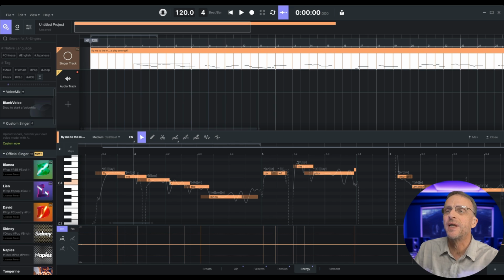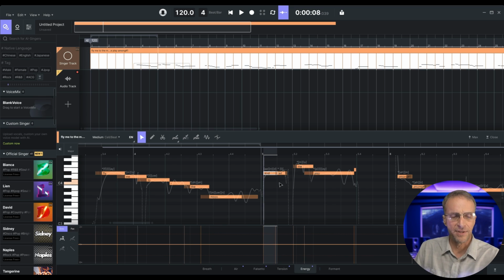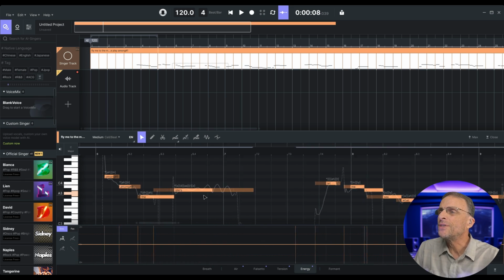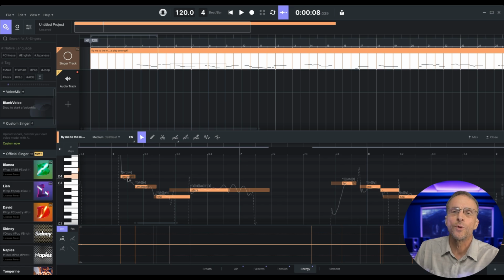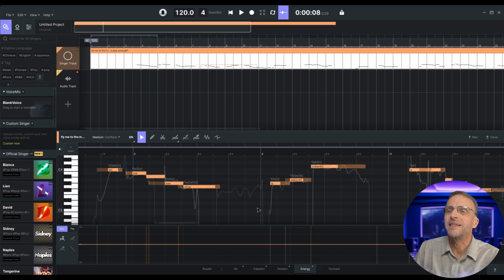Fly me to the moon. Let me play. So if there's a word that's wrong, we can just double click it, type it correctly, and that is something that we generally want to do with this type of thing. Among the stars. In this case, it's breaking the word among into the 2 syllables. That's why we have a number 1 and a number 2. And it drops spring completely for whatever reason.